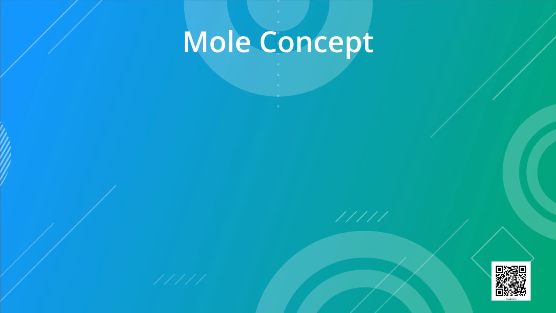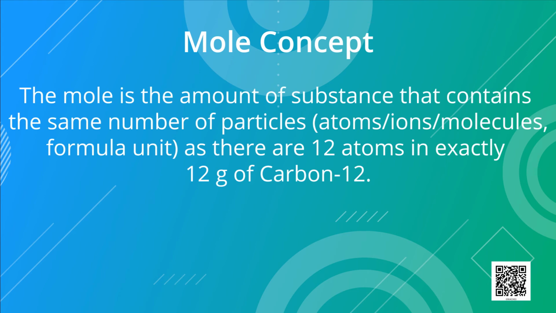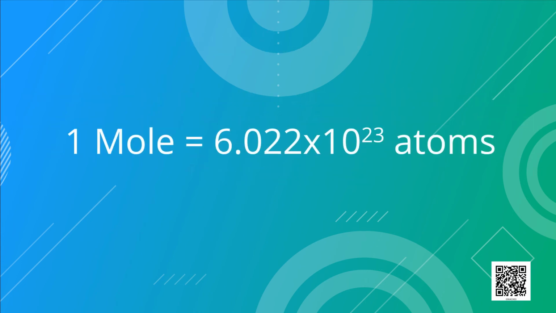The mole is the amount of substance that contains the same number of particles, which may be atoms, ions, molecules, formula units, etc., as there are atoms in exactly 12 gram of carbon-12. That is, 1 mole is equal to 6.022 × 10^23, which is known as Avogadro constant.